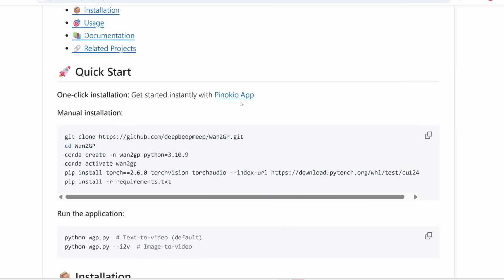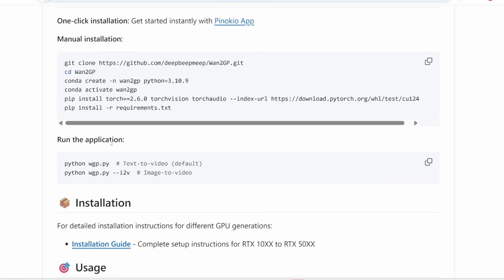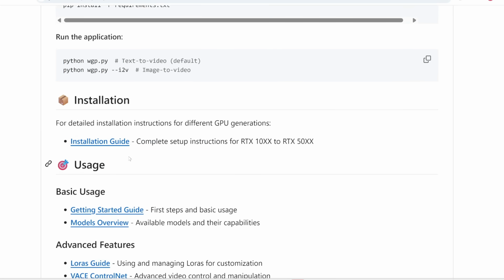One way is to install this app called Pinocchio, and after that, they provide a one-click installer for Hunyuan. So if you want just an easy one-click way to install this, go with this option. But this might be a bit slower, it might be more bloated and less customizable, so I prefer to install this manually, and that's what we're going to go over today. Now, these are just some short instructions, so let's scroll a bit down and look at the full installation guide.